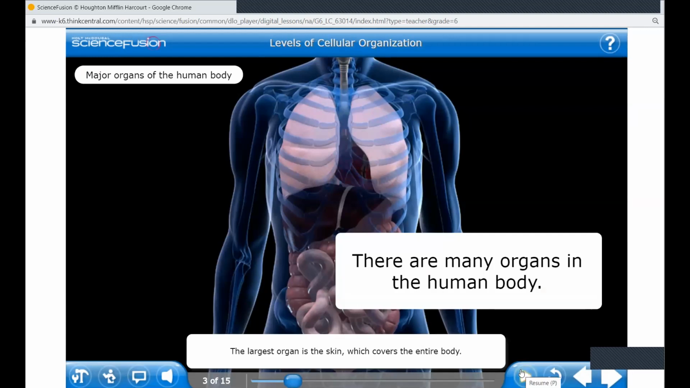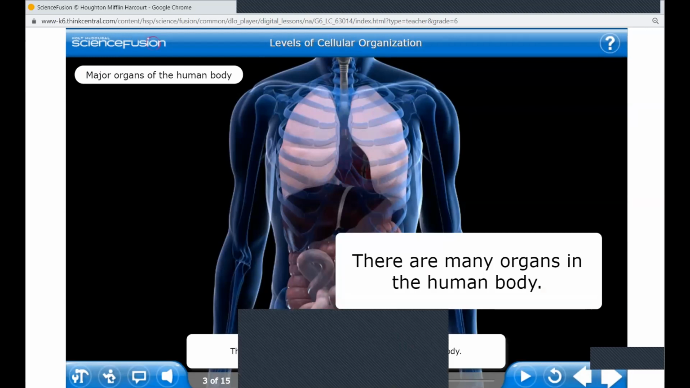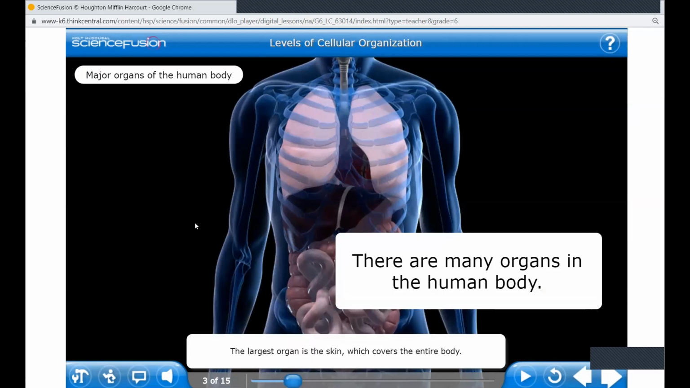I think you know this from before, that the largest organ in the body is the skin, which actually covers the entire body. About that, the largest organ? Yes. I thought it was the backbone. No, the largest, because the skin is an organ, so this is the largest. It covers the whole body. Okay?